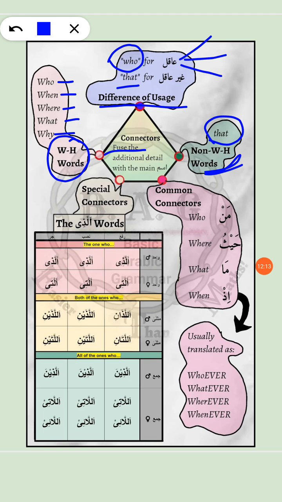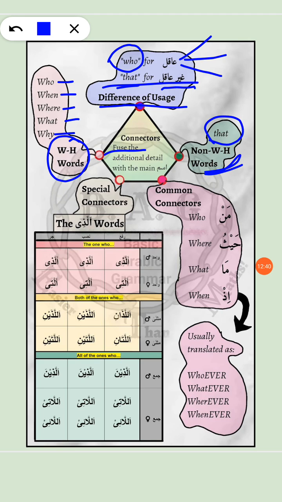For that, we have to have a ghair aqil. What's ghair aqil? Anything else. I mean, everything else. Anything that does not possess intellect grammatically is ghair aqil. So this was our difference of usage point: the book that changed my life, not the book who changed my life. So just remember this sample sentence.